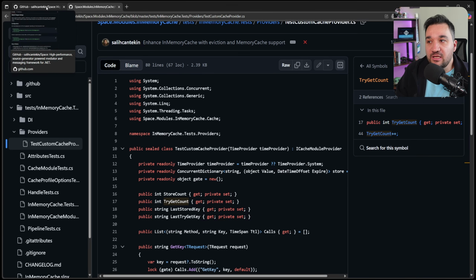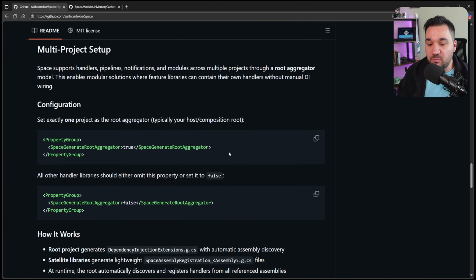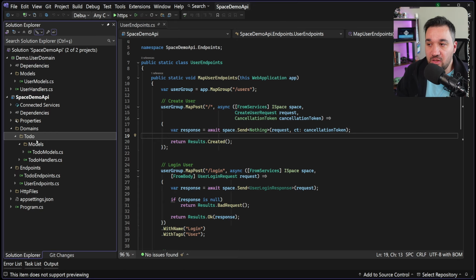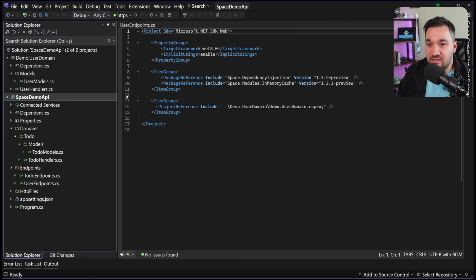The big change, however, in the multi-project setup was, let me show you the project that we had earlier. If you remember, we had two domains over here. One is todo, and the other one was user. Now I extracted that user module to another class library. In the current version, as we can see, it is 1.3.4 preview for both.